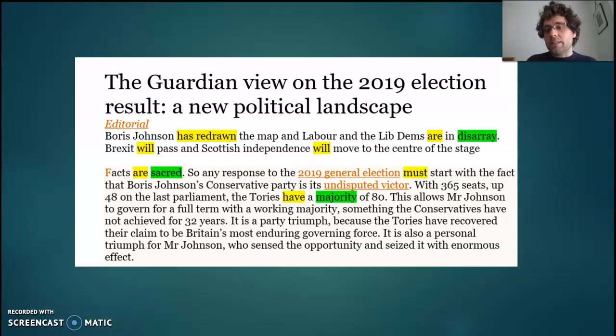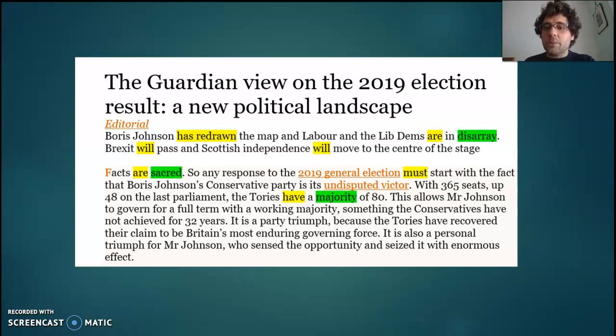Brexit will pass. Okay, I'd call that an epistemic modal because they're saying that based on the knowledge they have, that is definitely going to happen. That's the possibility or the certainty that's going to happen. Scottish independence will move to the centre of the stage. Another epistemic modal. They're showing their informational power. They know this. Facts are sacred. Again, they're showing their informational power. Copular verb are. What are they? What's your complement? They're sacred. So we're saying, well, we're going to give you the facts.